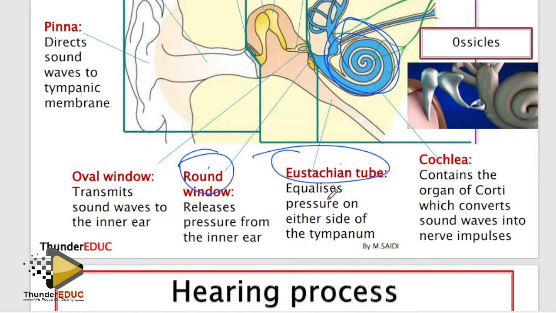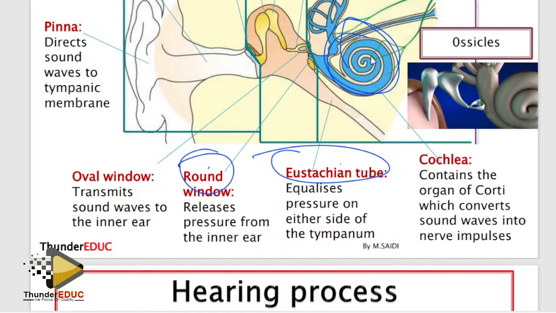When you absorb, you release what you have absorbed. It releases the excess pressure from the inner ear. And then the oval window, what does it mean? Basically, on the oval window, what do you need to talk about? This is just to create a pressure wave in the inner ear.